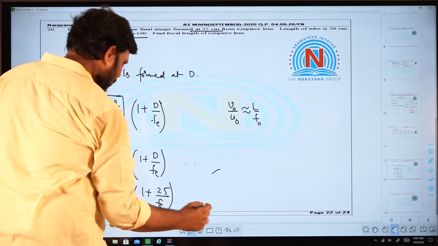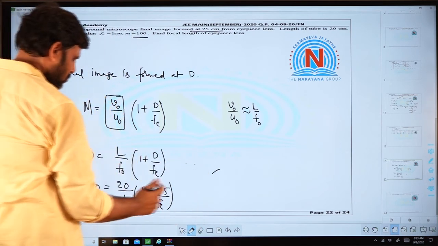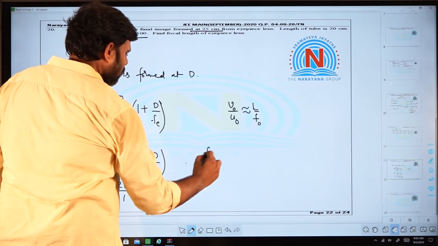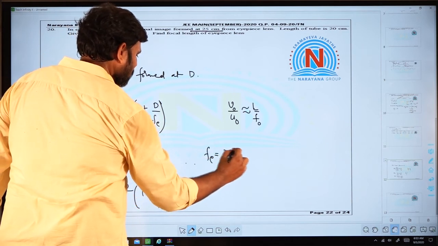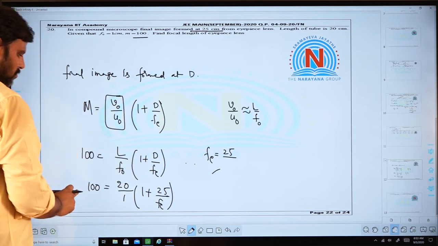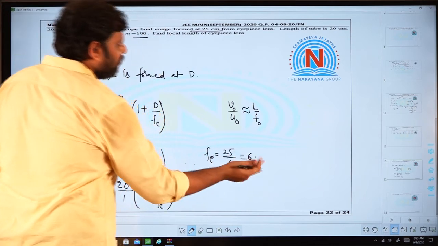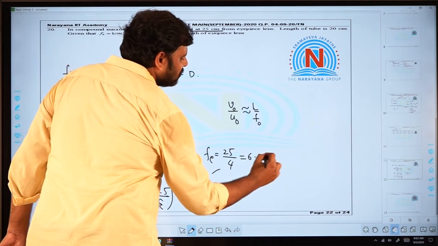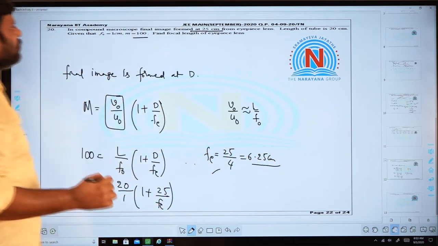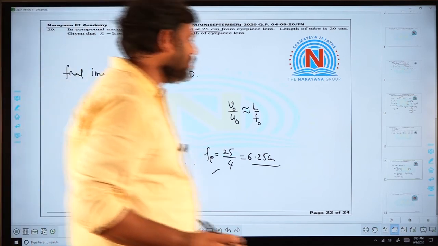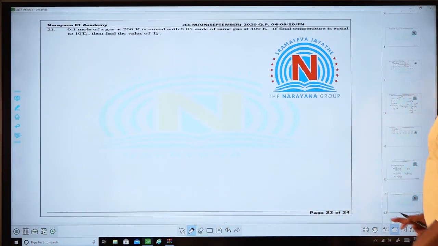On simplification, 5 minus 1 is 4, focal length of the eyepiece will be 25 by 4, which is 6.25 centimeters approximately. So that will be the focal length of the eye lens.